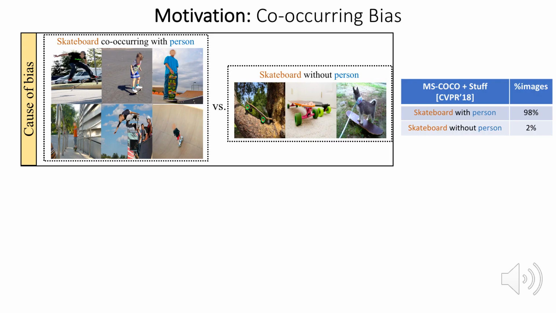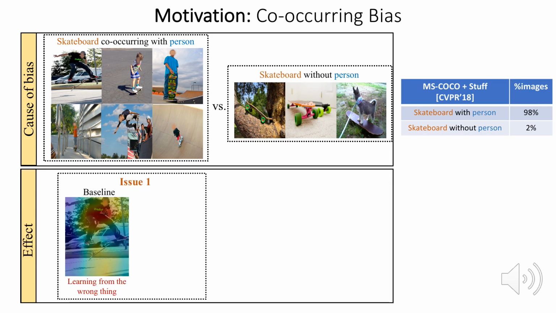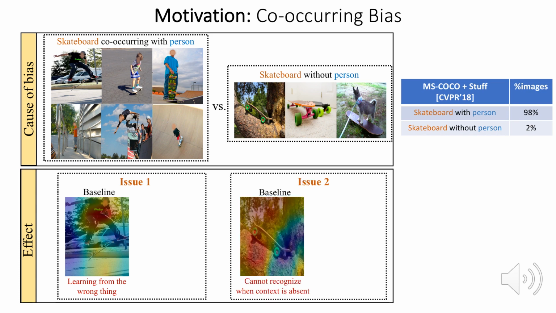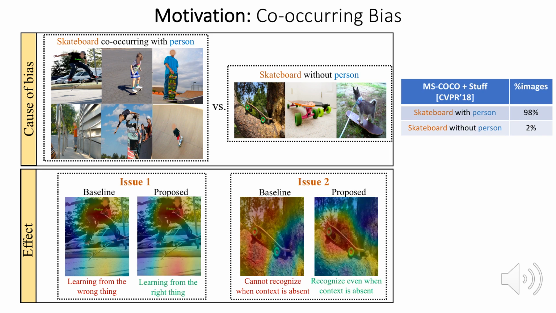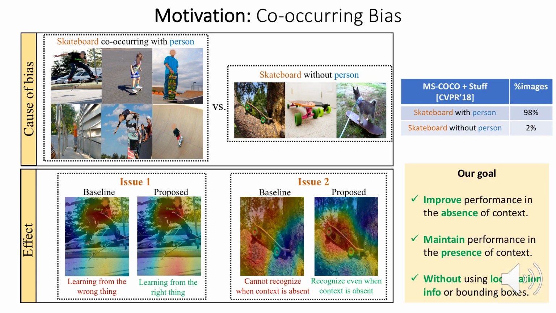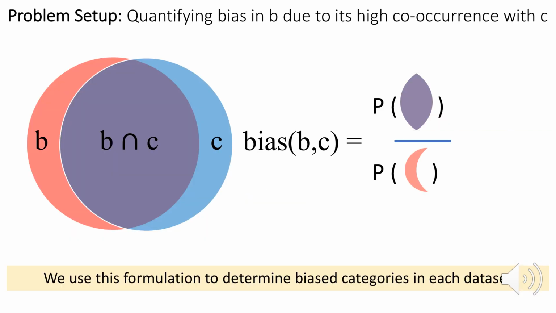A lot of existing datasets inherently have co-occurrence bias. For example, in MS Coco, there are 98% images of skateboard co-occurring with person compared to only 2% of images without person. Such severe data skewness in the training data leads to a model that has two key issues. The model learns to classify skateboard by unintentionally relying on person, and the model fails for the cases where person is absent. Our approach overcomes these issues and improves the performance when a category occurs without co-occurring context while maintaining performance when it does occur with context.